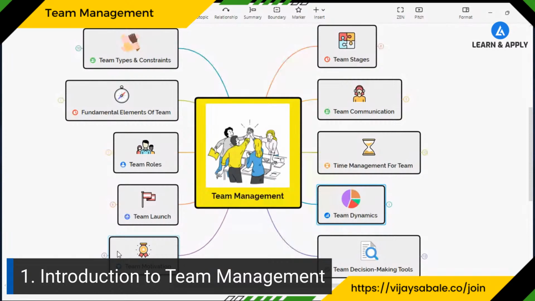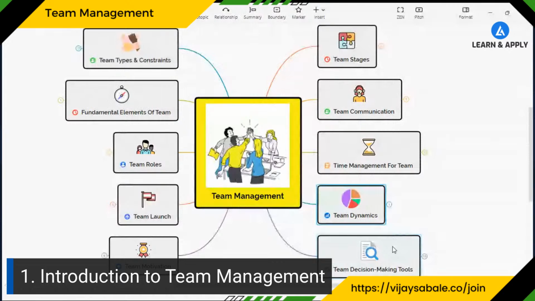We will also learn the importance of team management for effective implementation by the team. The most important topic is team dynamics: different kinds of behaviors and situations that arise during implementation of activities. The last part is about decision-making tools. During the completion of the project or activity for which you have formed the team, we also need various decision-making tools so that we can take actions based on the application of these tools, right?